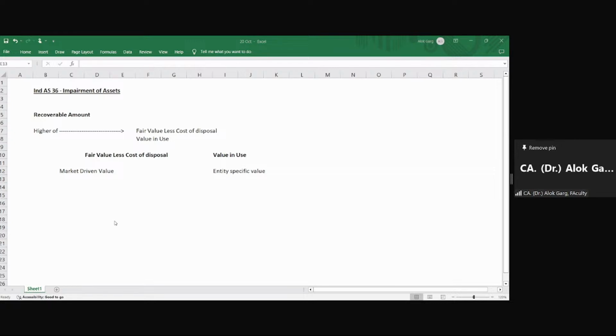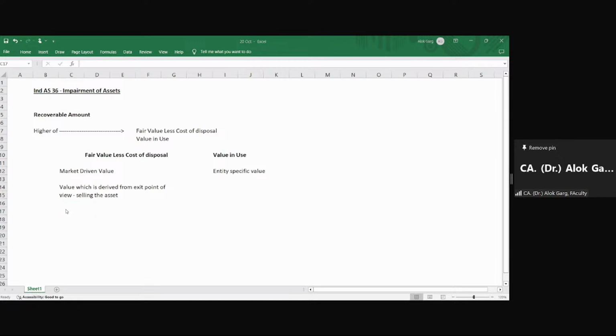So the fair value less cost to sell is a value which is derived from the exit point of view. From the exit point of view means from selling the asset. You went to the market and asked the price: what is the price of my car if I want to sell this car? So this is more from the exit point of view.